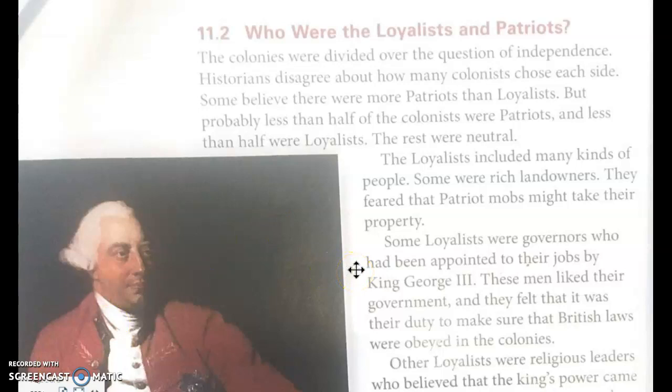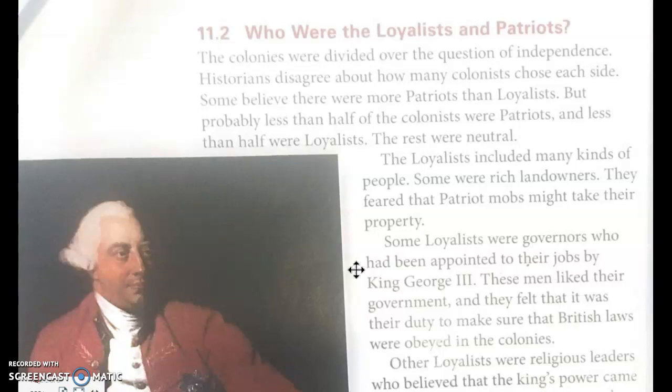11.2 Who were the Loyalists and Patriots? The colonies were divided over the question of independence. Historians disagree about how many colonists chose each side. Some believe there were more patriots than loyalists, but probably less than half of the colonists were patriots, and less than half were loyalists. The rest were neutral.